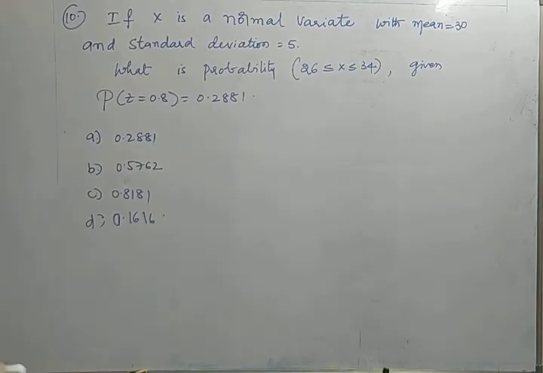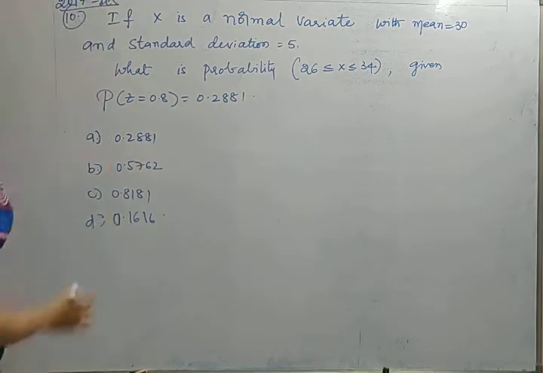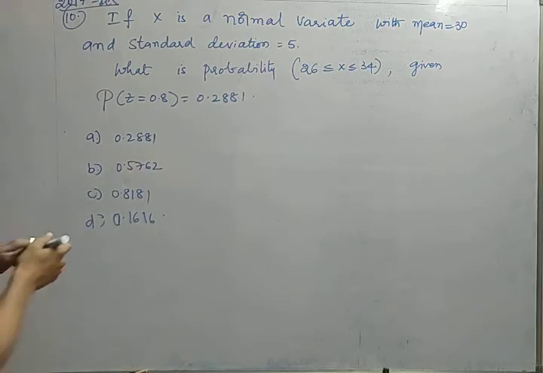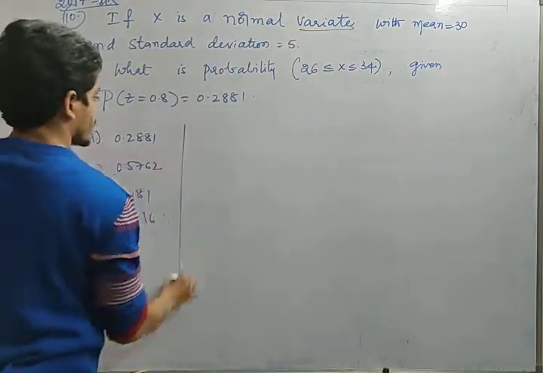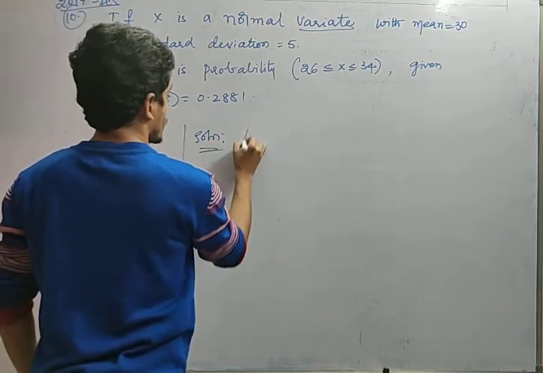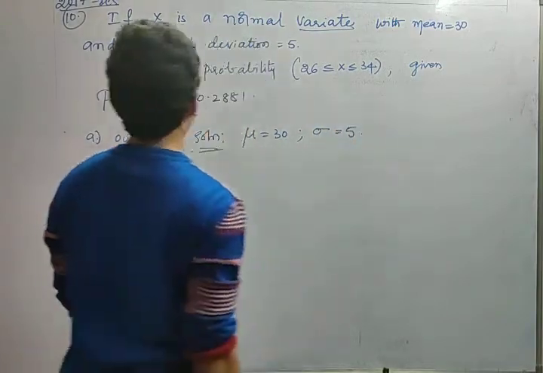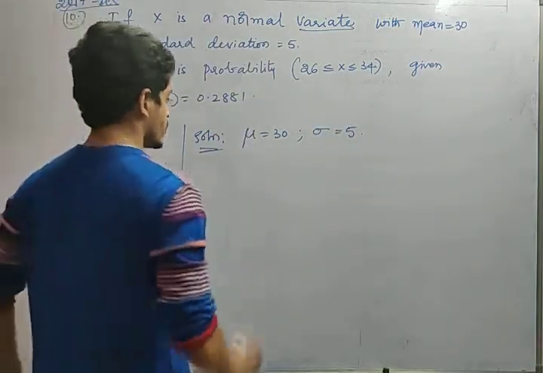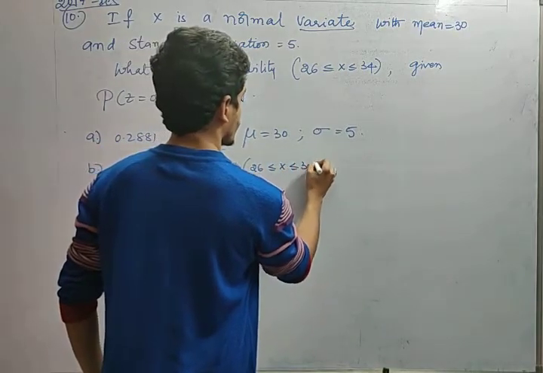So next question friends, look at this question. This is an IES 2017 question, but this model is very important. See, if x is a normal random variable, or normal variate, with mean equal to 30 and standard deviation equal to 5, what is the probability of 26 less than or equal to x less than or equal to 34? He is asking this question, right?